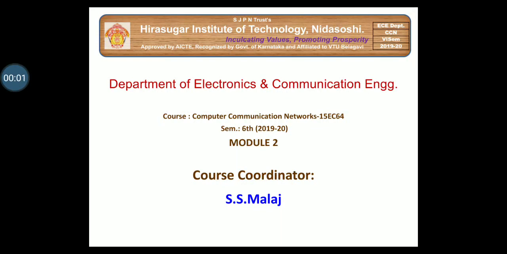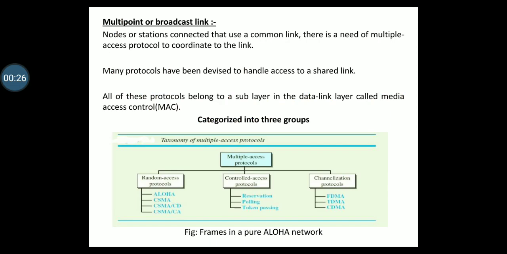Students, in this lecture we'll start with module 2, which will be a revision for you. We are going to discuss media access control, MAC. When nodes or stations are connected and use a common link called a multi-point or broadcast link, we need a multiple access protocol to coordinate access to the link. So we are going to first see what is a multi-point or broadcast link.